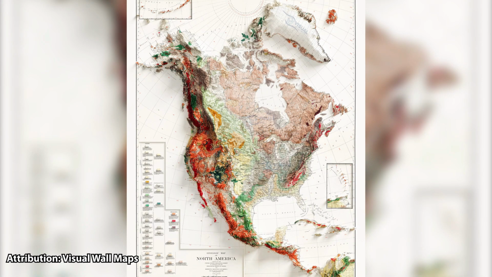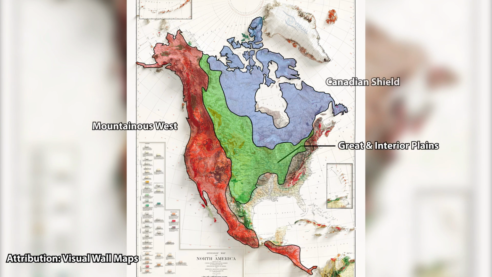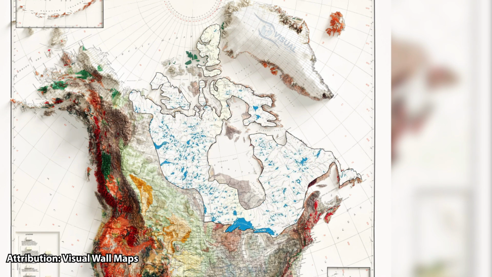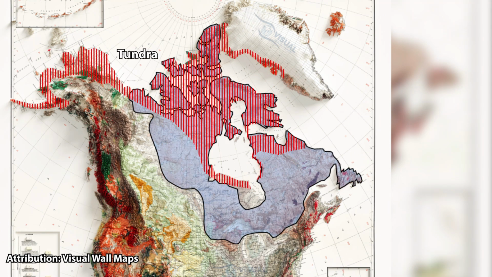The continent can be divided into five regions: the Great Plains, the mountainous west, the Canadian Shield, the varied eastern region, and the Caribbean region. The Canadian Shield is a raised but relatively flat plateau extending over eastern, central, and northwestern Canada. It is characterized by a rocky landscape pocked by an astounding number of lakes. The tundra stretching over the northern borders of Alaska and Canada to the Hudson Bay area is a biome common to the Canadian Shield, where low temperatures and precipitation levels hinder tree growth.